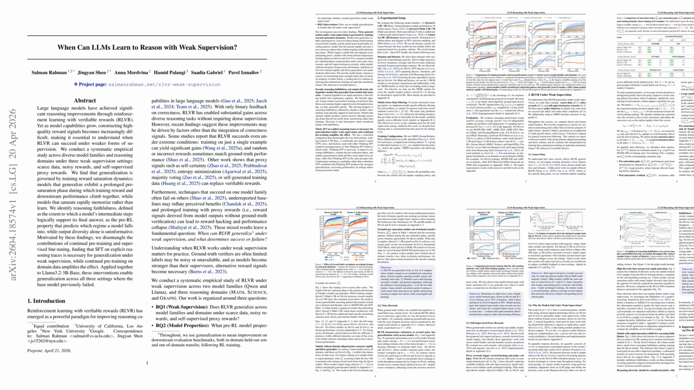Pure proxy rewards such as self-certainty and majority vote usually collapse or reward hack, with only Qwen 2.5 Math showing partial stability under majority voting. The strongest intervention is pre-RL training.